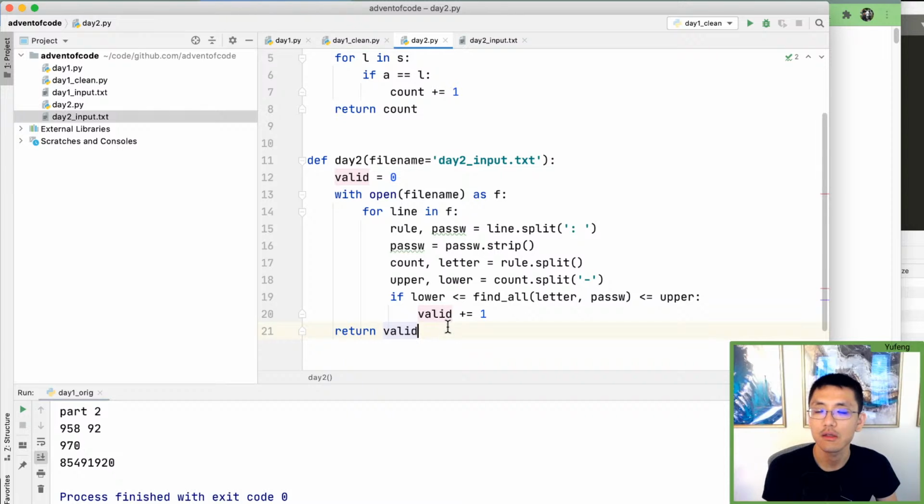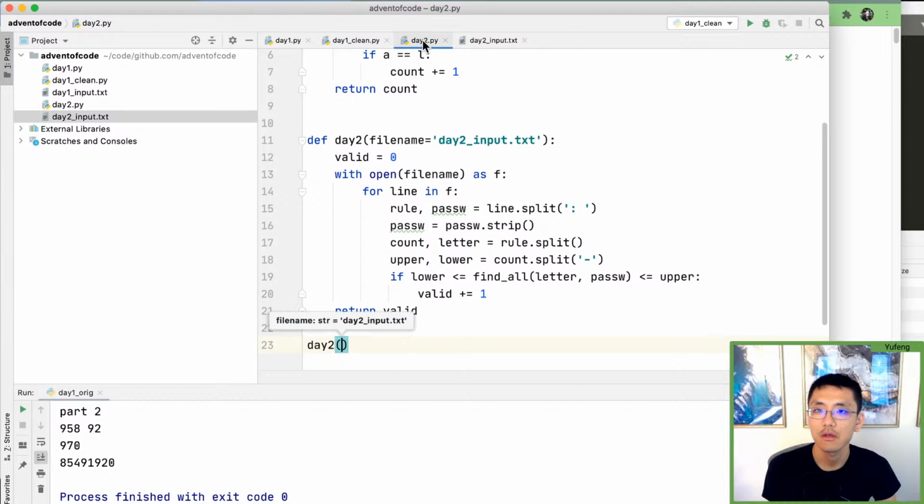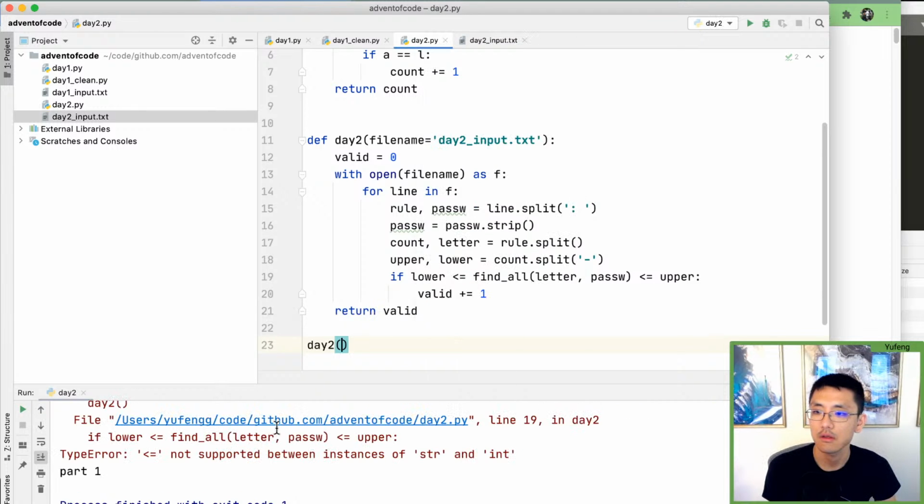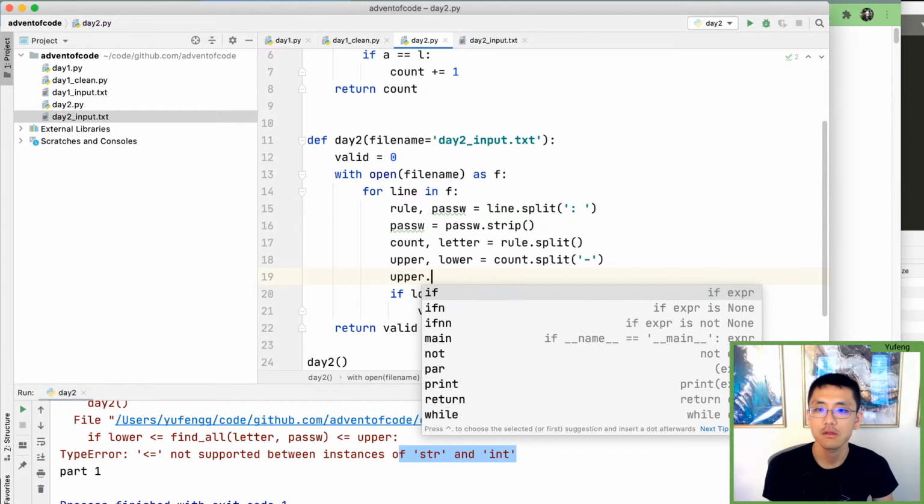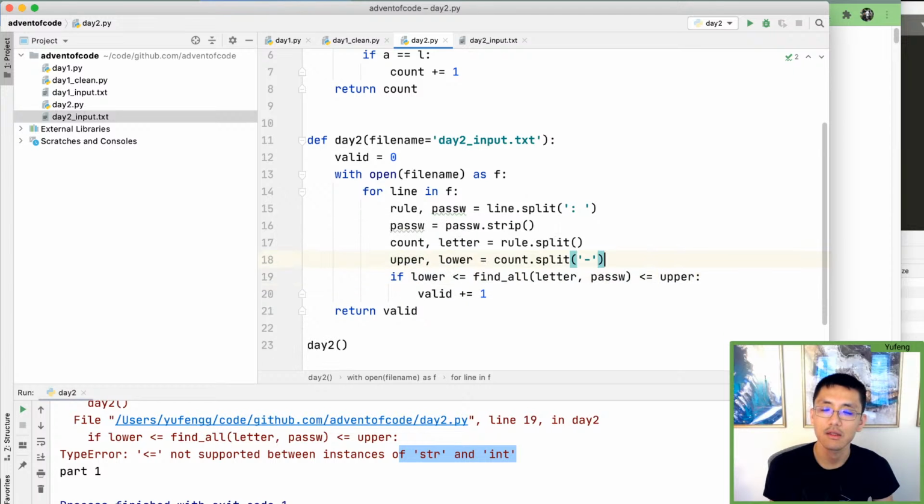Let's run this and see what it looks like. Day 2. Run day 2. Not supported between string and int, that's fair. Which one is a string? Which one's this split caused it to be okay. So we want int. I wonder if I could wrap the whole thing in an int. Does that work?